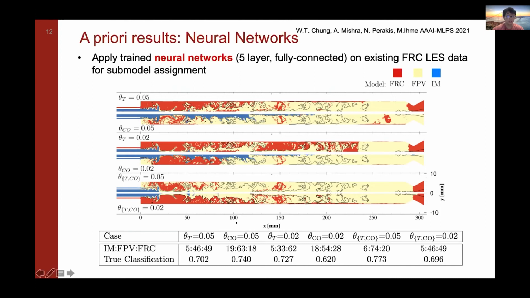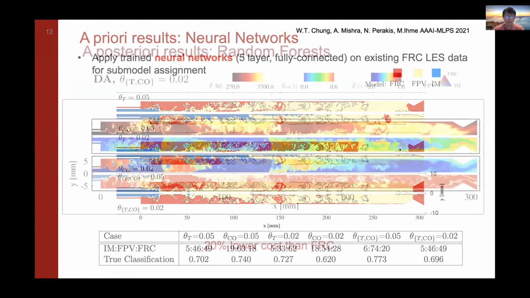So again, the classification accuracy is slightly lower, but still about 60 to 80%. And the finite rate chemistry assignment is pretty similar to a random forest in terms of numbers, but the behavior of it is different because of the regularizing term.